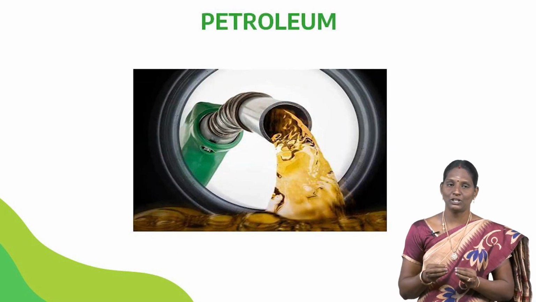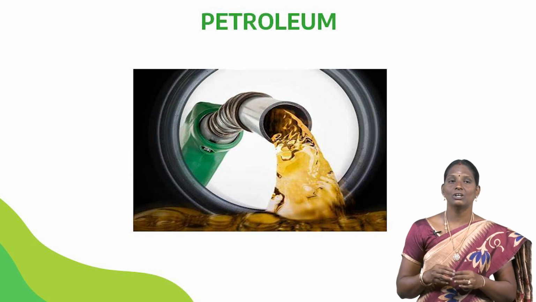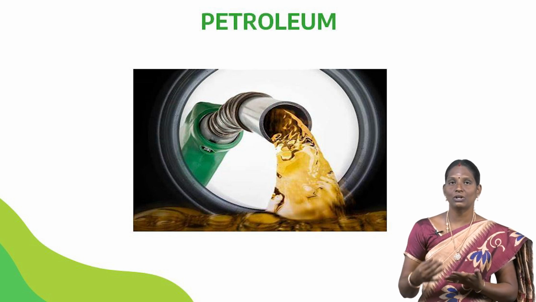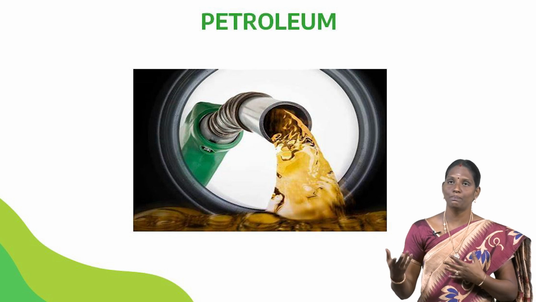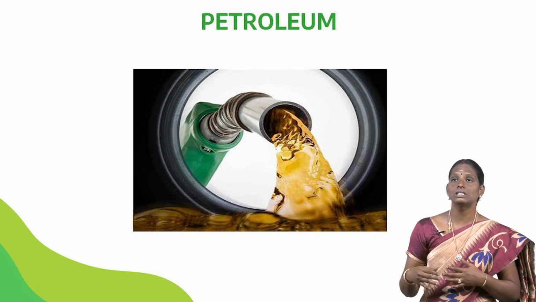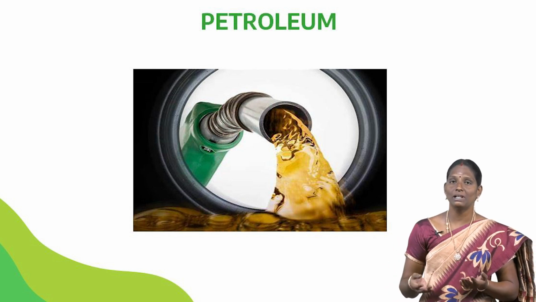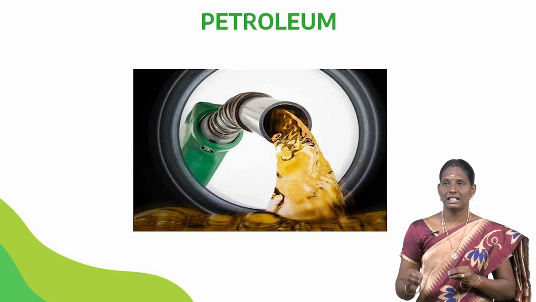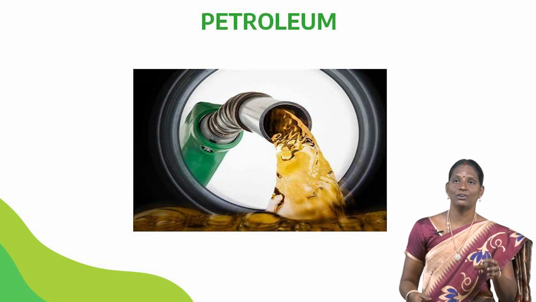Next one, petroleum. It means rock oil. From the rock we can produce petroleum, so it is called rock oil. It is normally found under the crust of the earth, trapped in rocks.